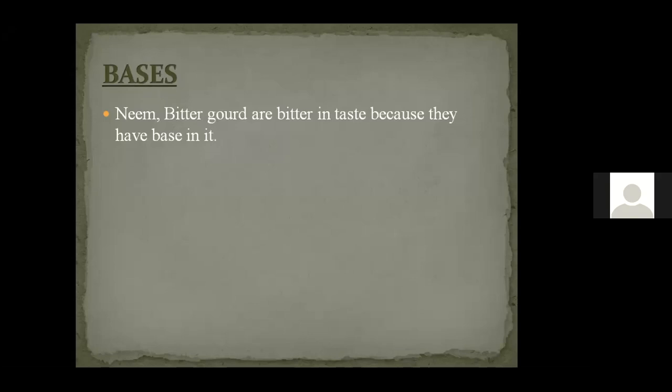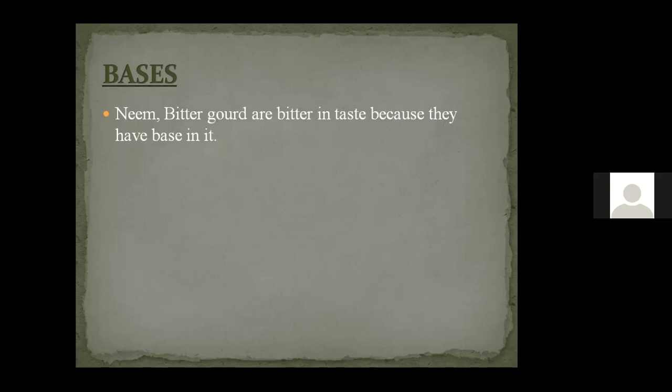The acidic nature of the soil can be nullified or reduced by planting the neem tree, because the leaves of the neem tree, when they fall on the soil, reduce the acidic effect of the soil. So we define base as the substance which tastes bitter.